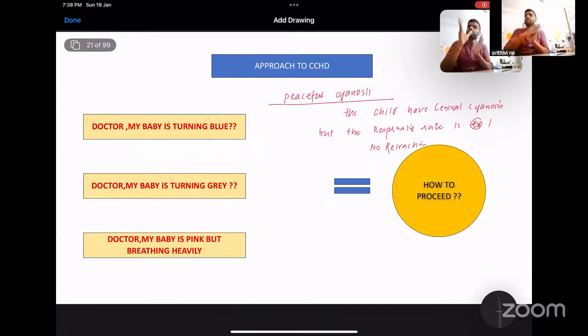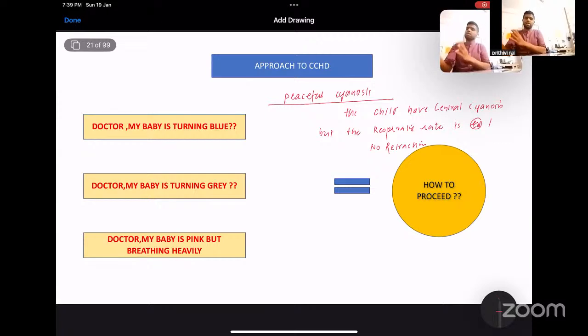Once you have established this is a cardiac cause, then you have to determine what it is. The cyanosis is mainly either duct dependent or duct independent. That is very important. A duct dependent lesion will present within 24, 48 or 72 hours of life, because the ductus closure will occur within 72 hours. Mostly functional closure will end by 72 hours. So children who depend on the duct for pulmonary circulation will present within 72 hours, whereas a TOF baby will take some time, at least 1 to 2 weeks after birth, for the tetralogy of Fallot baby to present.